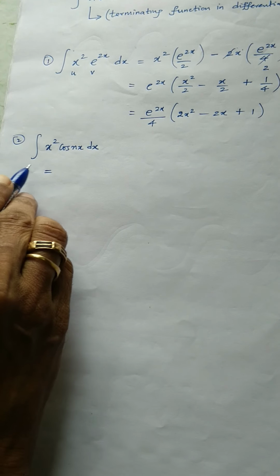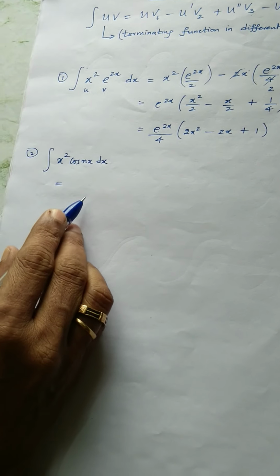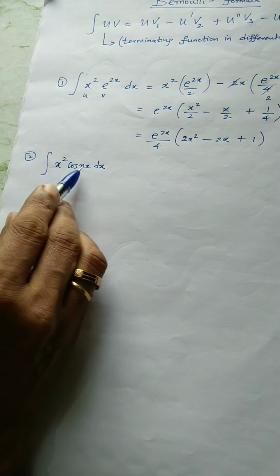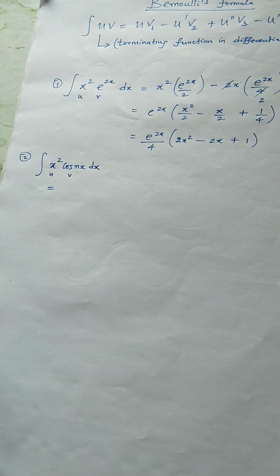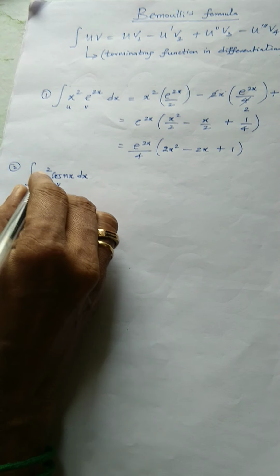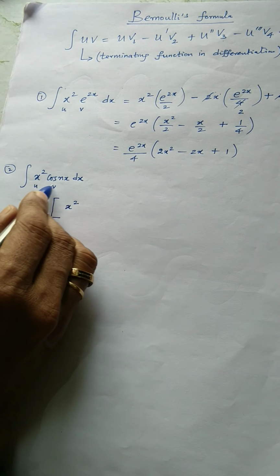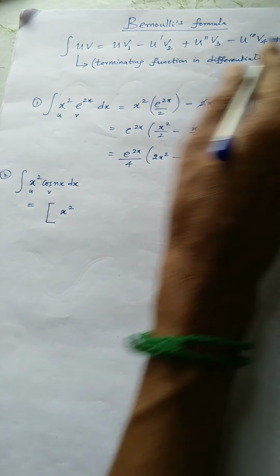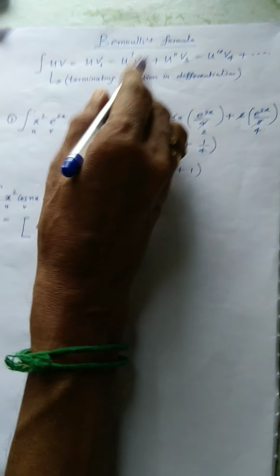The simplification. I am going to explain another example for better understanding of Bernoulli's formula. This is a very important case study. Now take this one as u, second one as v. Now I am going to apply Bernoulli's formula. Remember, better use brackets, square brackets. Now I am going to write x square as it is, u, integrate the second one. Recall Bernoulli's formula: u, integrate the second, minus u dash, v2, etc.